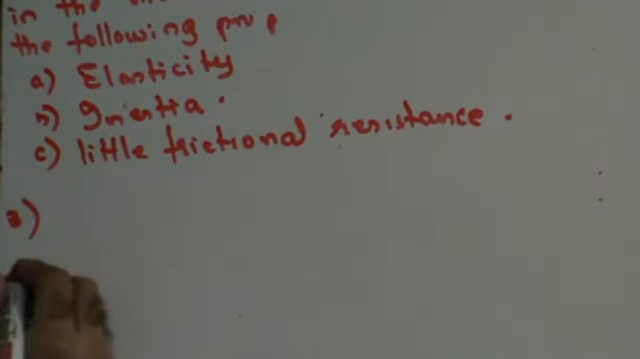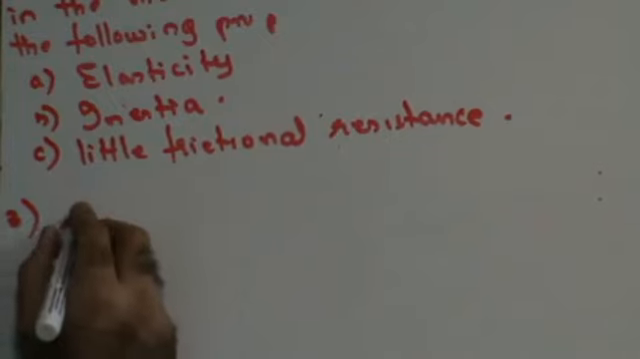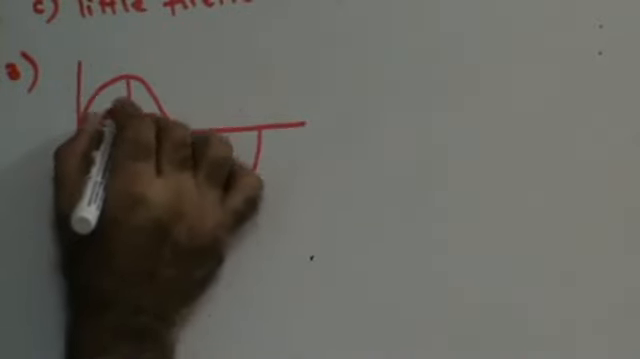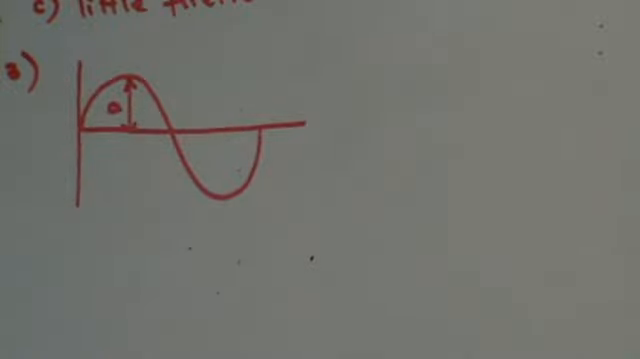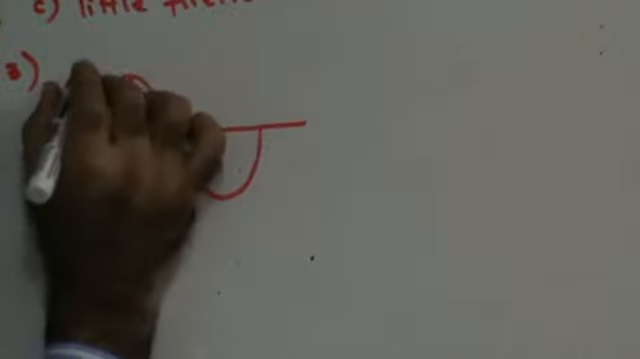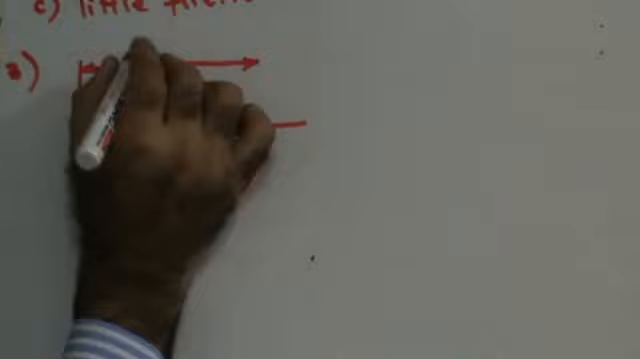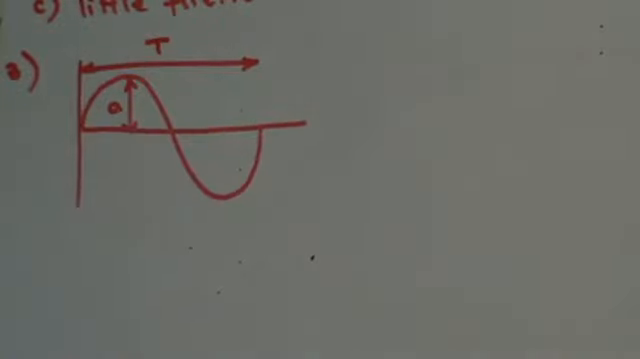Now, in the case of a wave, let us try to understand. Suppose this is a wave, let's consider a transverse wave. This is the maximum displacement of the wave from its mean position. The maximum displacement of the wave from its mean position is called amplitude. The time taken by the wave to complete one full motion is called the time period. The number of such waves that you can get in 1 second is called frequency.